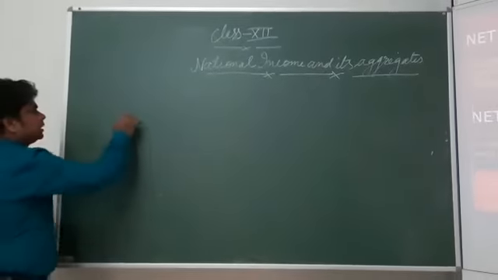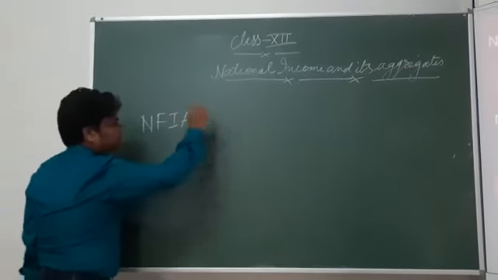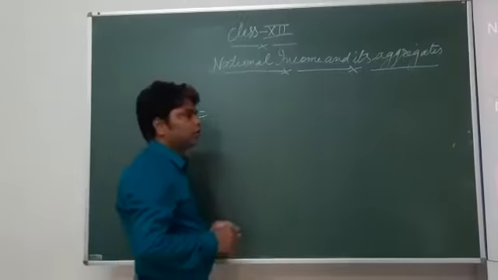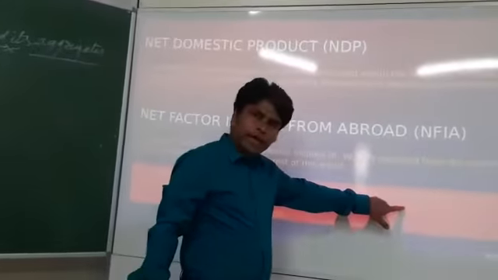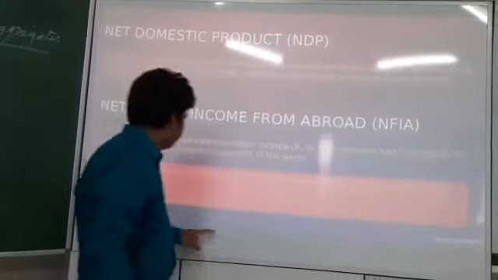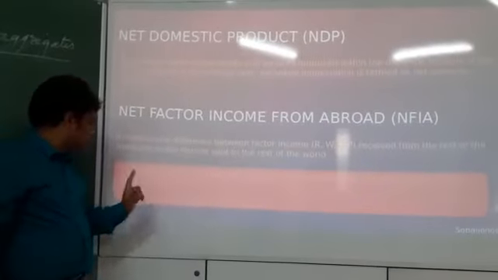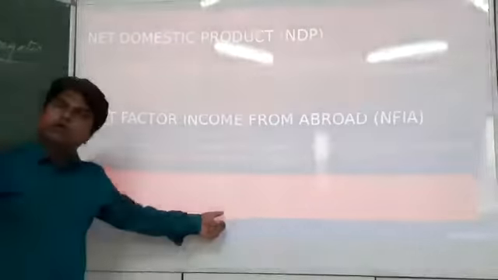So net factor income from abroad, NFIA, equals factor income earned from abroad minus factor income paid to abroad. Is that clear? NFIA can be positive, negative or zero.